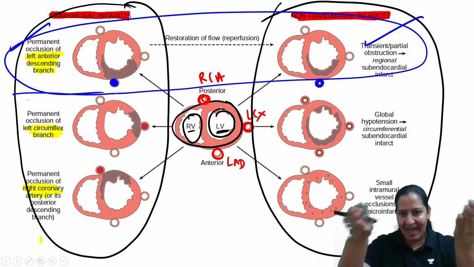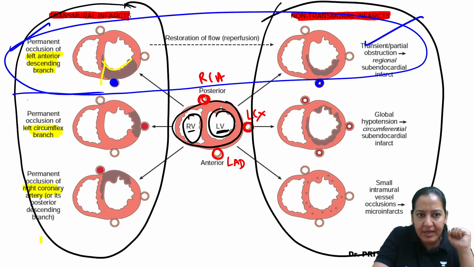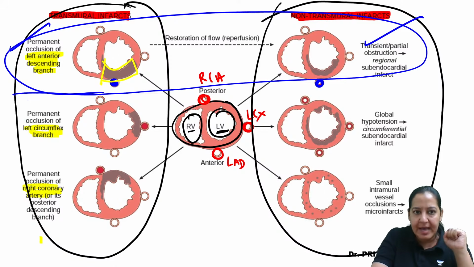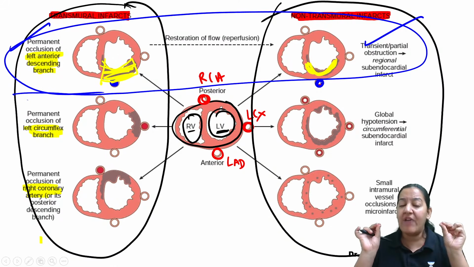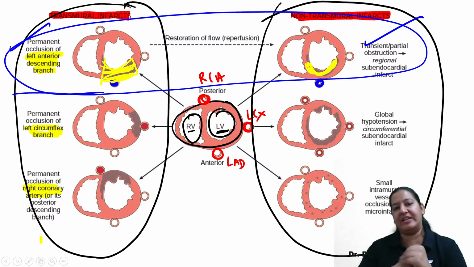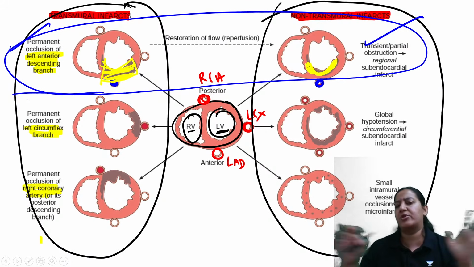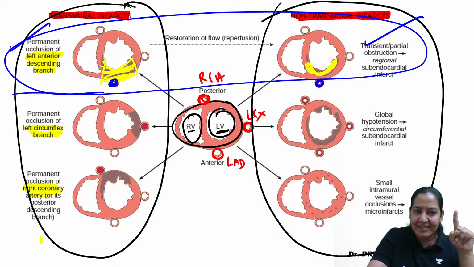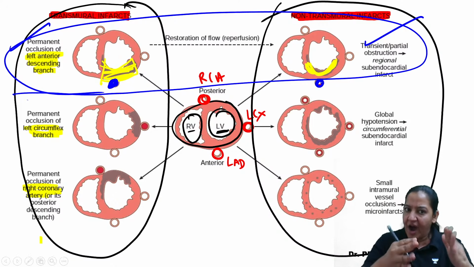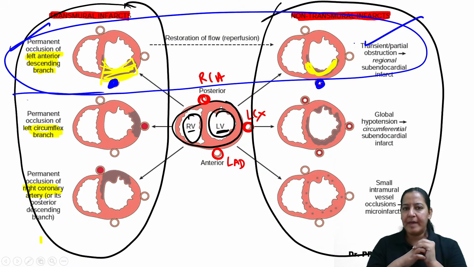It is LAD on the anterior wall. When it is completely obstructed, the infarct is transmural. And when it is partially obstructed, the infarct is subendocardial. Beautiful diagram. The diagram itself speaks everything, no need of any text or description. It is a self-descriptive diagram: when LAD is completely obstructed, it is transmural infarct, and when LAD is partially obstructed, it is subendocardial infarct. Everyone give me a thumbs up.